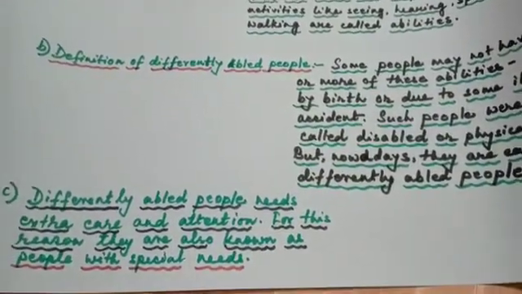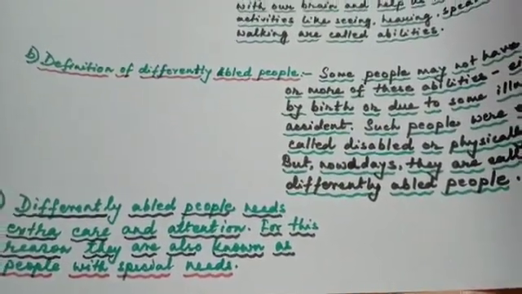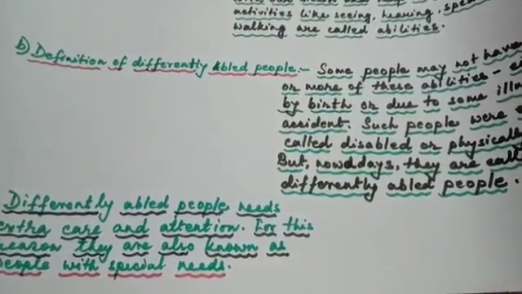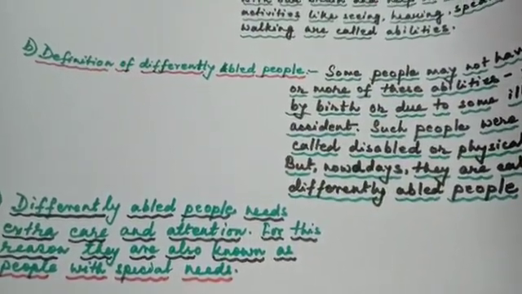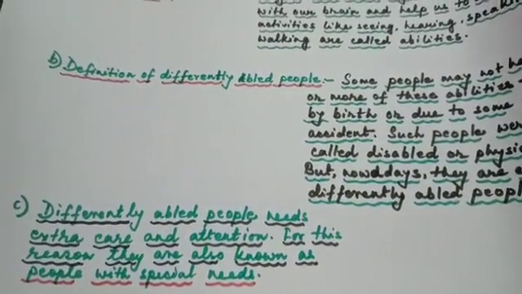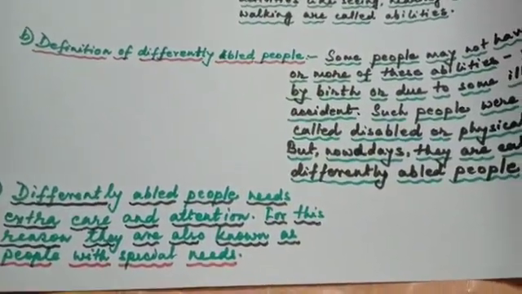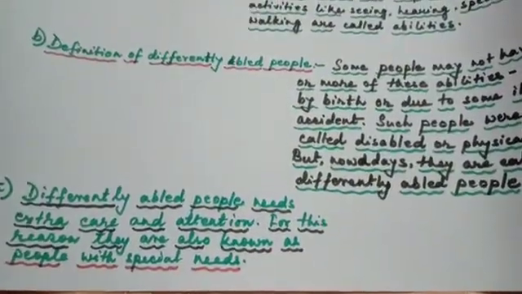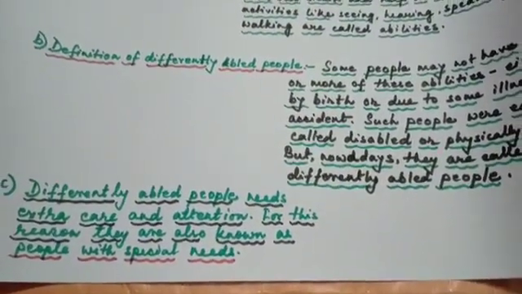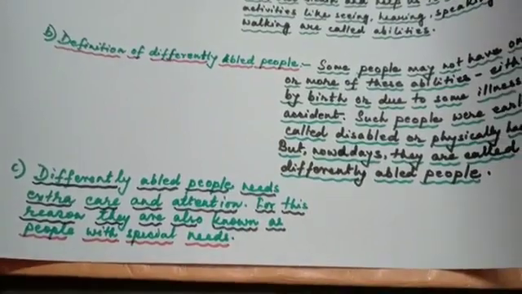Because they are not like normal people, and they don't have all the abilities to do each and every work. So they need special attention, and they are known as people with special needs.